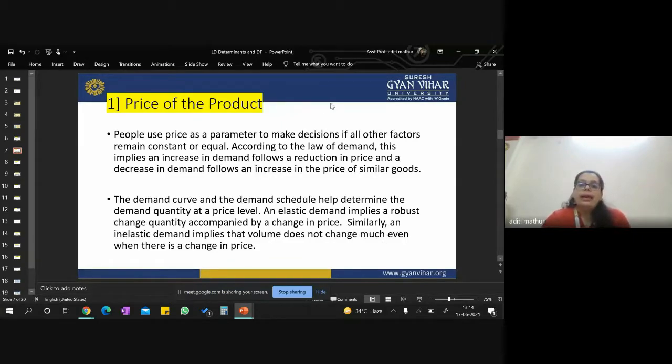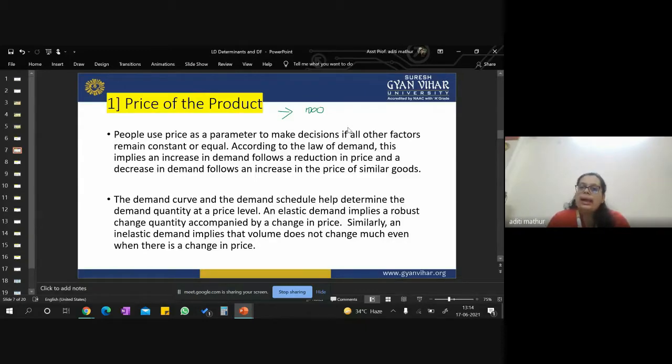Now, if I go to one of the big restaurants and order, it might come up to rupees 1,000. A plate of Manchurian and fried rice might come up to rupees 1,000 because I'm going to one of the renowned restaurants or a hotel, so it will end up after GST and all the service taxes.